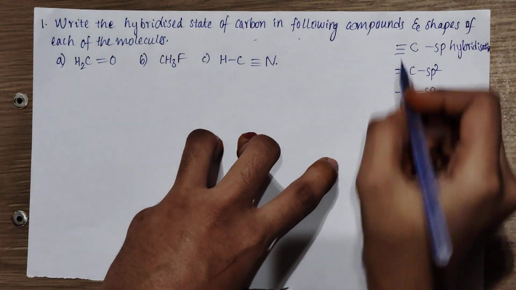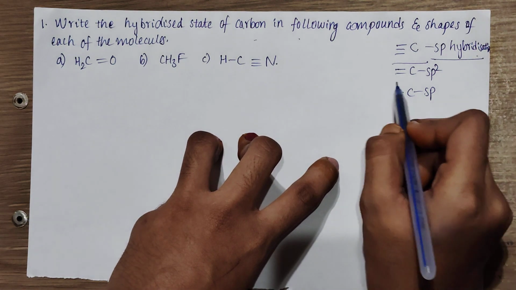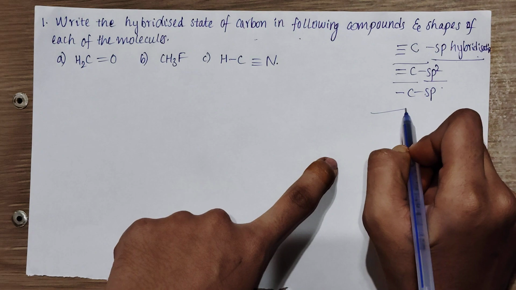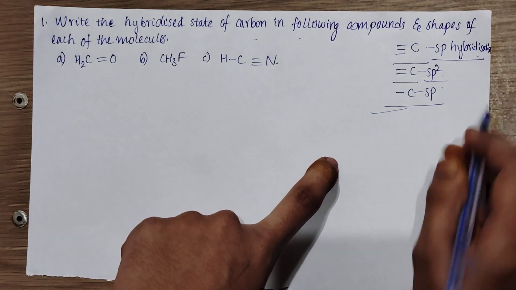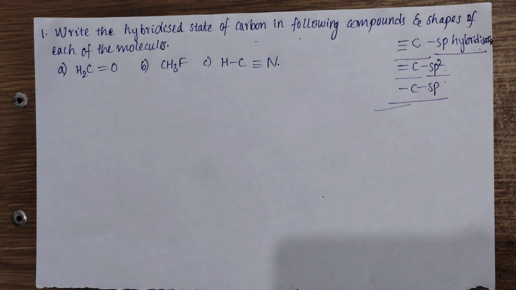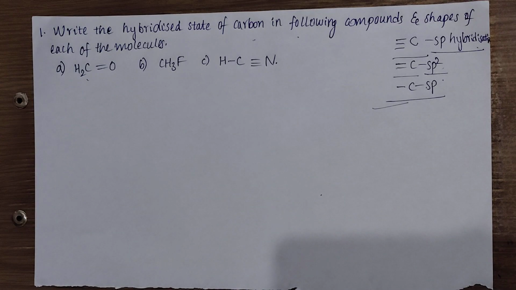See here, a triple bond carbon undergoes sp hybridization, a double bond carbon will undergo sp2 hybridization, and a single bond carbon will always undergo sp3 hybridization. Now let us go through this. CH2=O undergoes sp2 hybridization, and the shape of this molecule is trigonal planar.